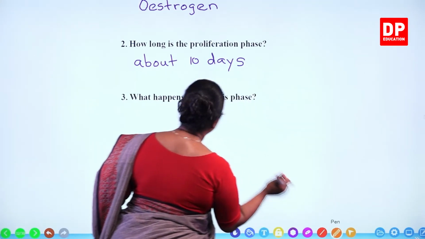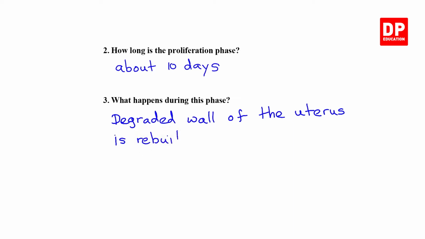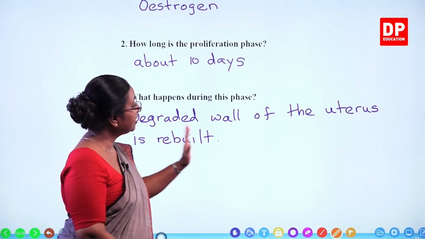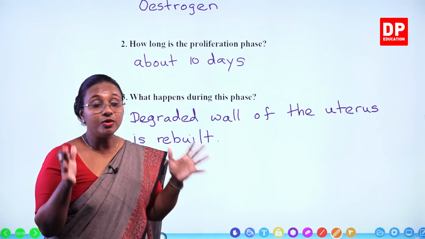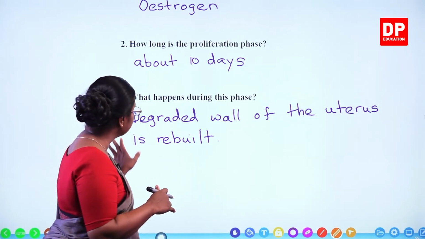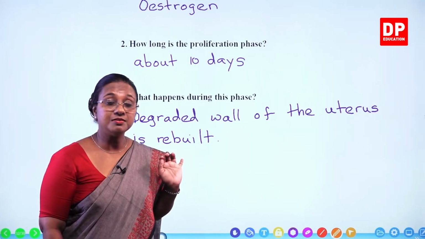Here you can say the degraded wall of the uterus is rebuilt. So here, students, you all have to remember one thing. When we say the wall is expelled out, it is not the whole uterus that is given out. It is part of the uterus wall that is expelled out. And then that degraded wall will be rebuilt during the proliferation phase.